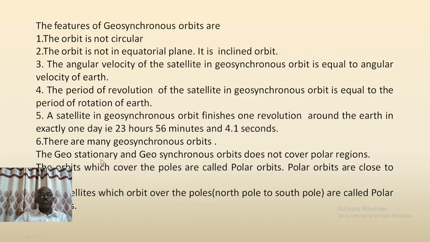The geostationary and geosynchronous orbits do not cover the polar regions. The orbits which cover the poles are called polar orbits. Polar orbits are close to the Earth. The satellites which orbit over the poles from North Pole to South Pole are called polar satellites.